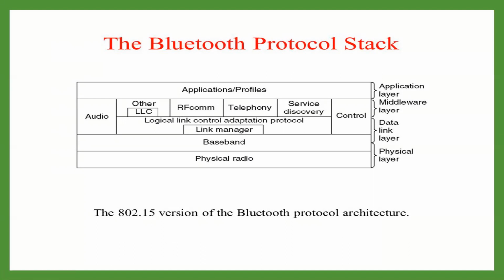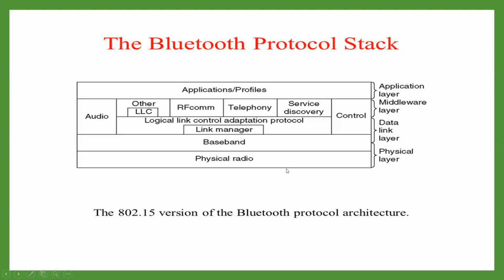Each one will be 1 megahertz, and Bluetooth uses FHSS, frequency hopping spread spectrum method, in this physical layer to avoid interference from other devices in the network. Bluetooth hops 1600 times per second. That is, each device changes its modulation frequency 1600 times per second. Everything will be dealt with by the physical radio channel.